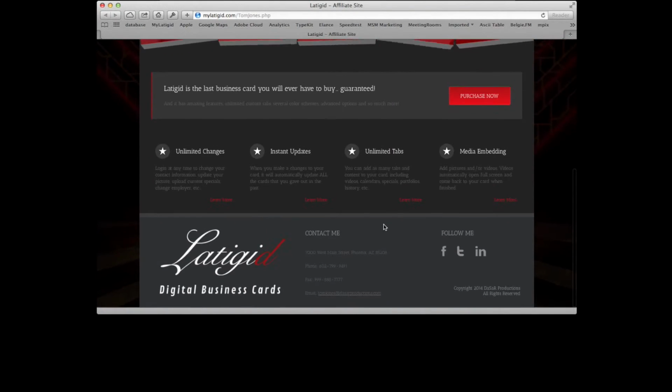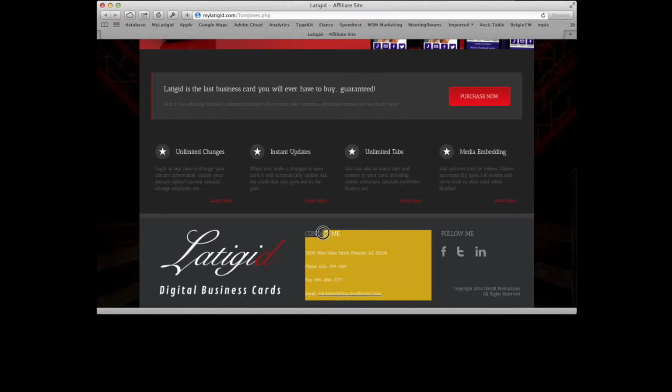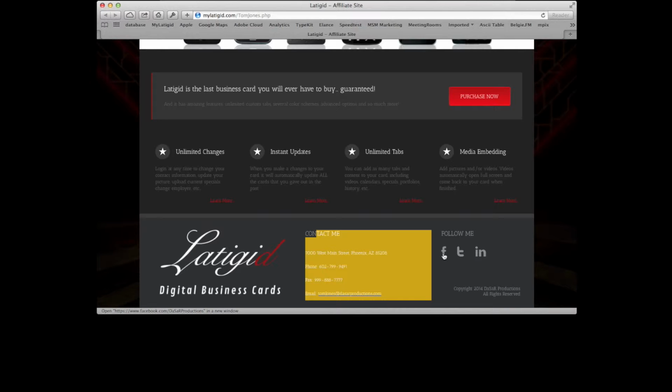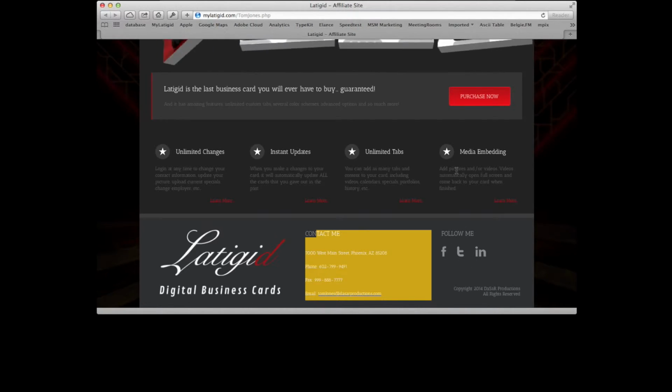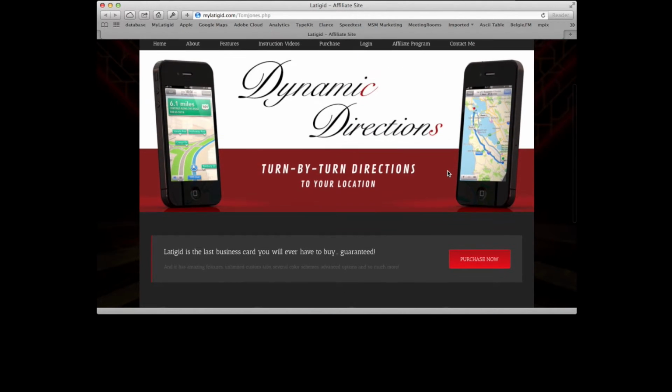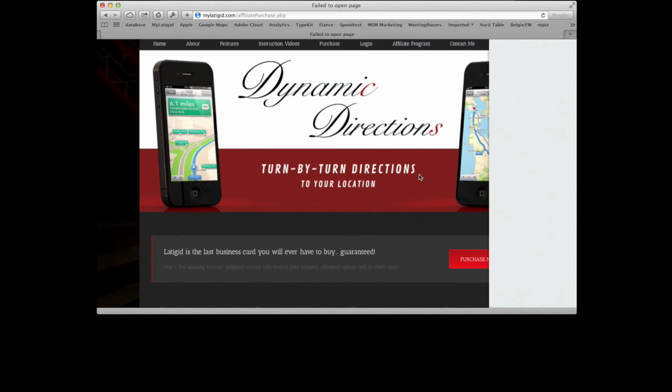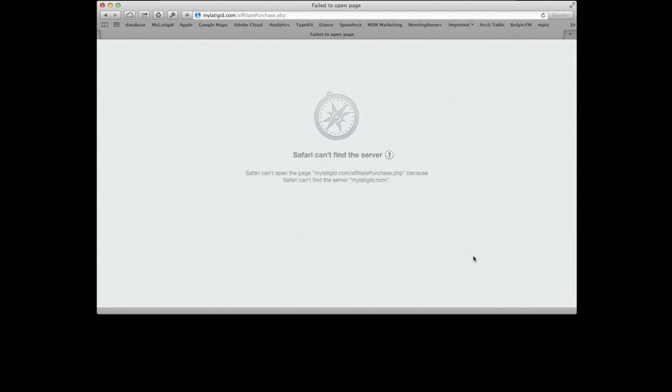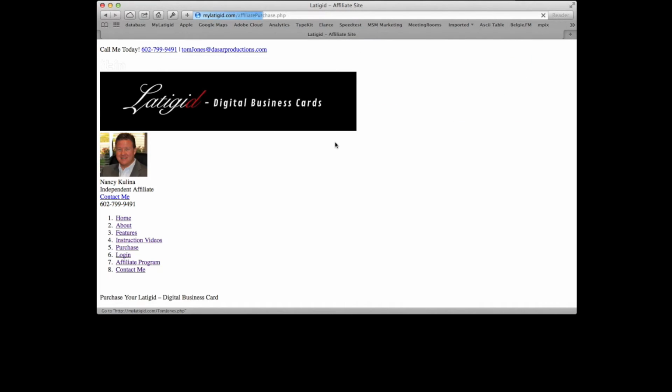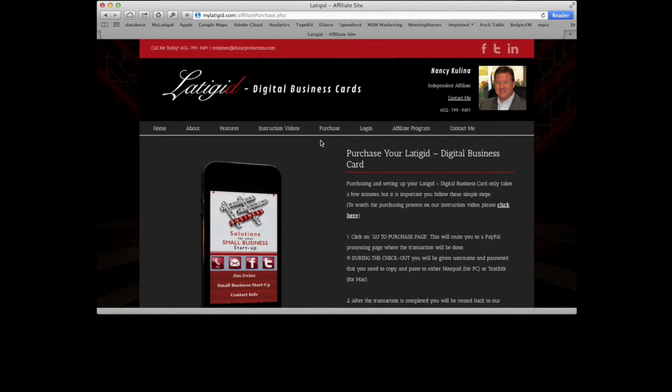Also, if you scroll to the bottom under contact me here, this is going to have your personal contact information if you have that filled out in your card. And again here, Facebook, Twitter, LinkedIn, these only show if they're filled out. Now if you click here, it says purchase, and sorry about that. Let me make sure that something is wrong with our host here. When somebody